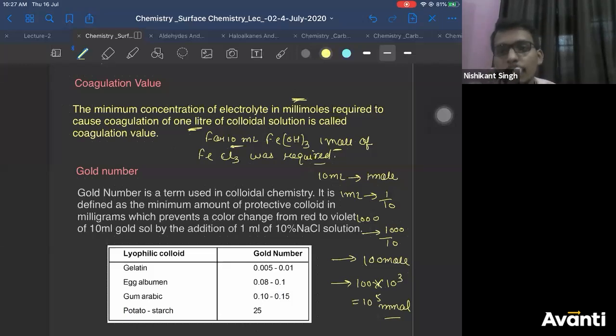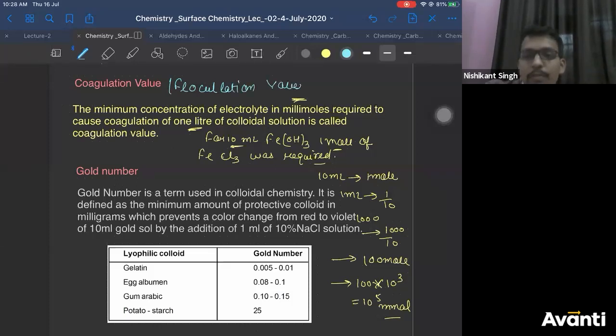Just two things are important. Electrolyte should be in millimole and colloidal solution should be in liter. Is that clear, everyone? Yes. Is that clear? The definition of coagulation value? Now, very important. Coagulation value is also known as flocculation value. You should know it is also known as flocculation value.